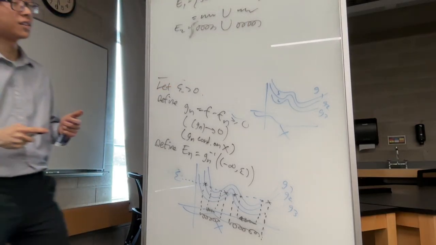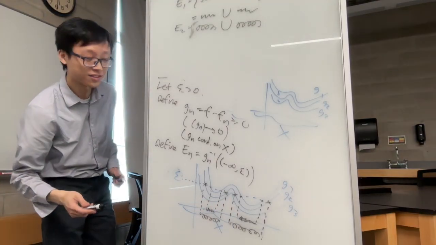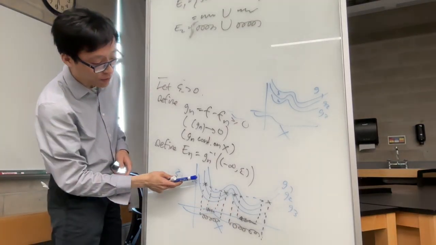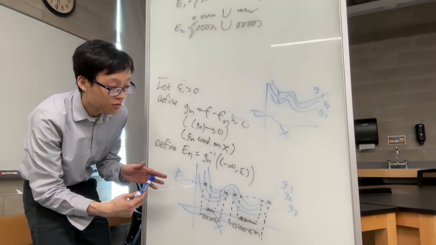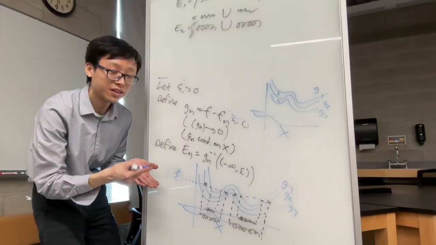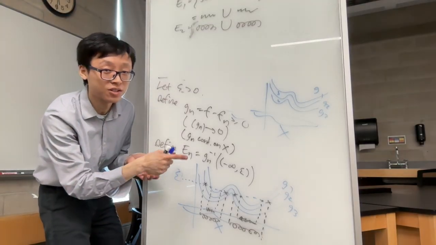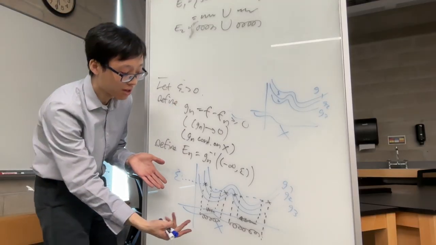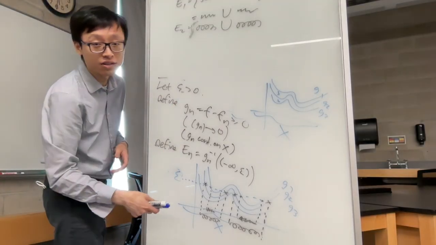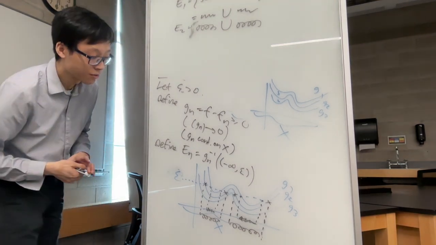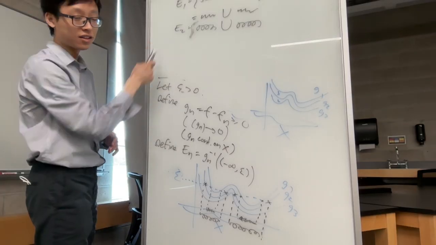And notice something that is no coincidence. E1 is contained in E2. The minute I went to a lower Gn, from G1 to G2, because G2 is lower than G1, it has to have all the inputs that G1 brings below epsilon too. It's just further lower down, so I'm going to capture more values. And if you do this for G3, G4, which I encourage you to do until you see what's going on, hopefully you'll see that the En's are nested.